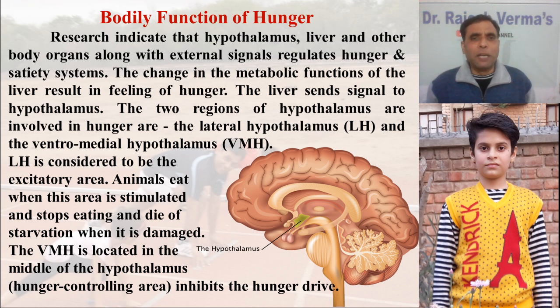Then comes the VMH, the ventromedial hypothalamus, dear friends. It is just opposite to the lateral hypothalamus. It is located in the middle of the hypothalamus, which is why it is known as the ventromedial hypothalamus. This is known as the satiety center, which inhibits the hunger drive; it is a hunger controlling area. The same experiment has been done, which we'll discuss in the next slide.